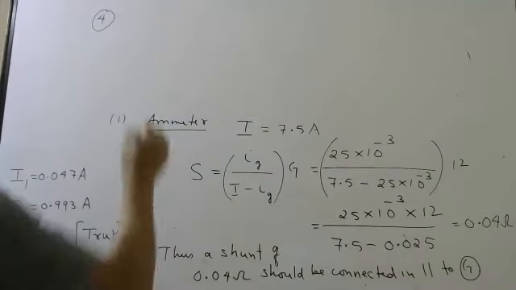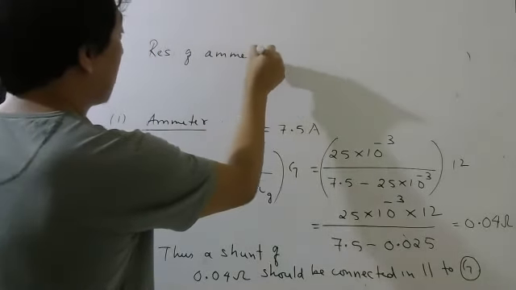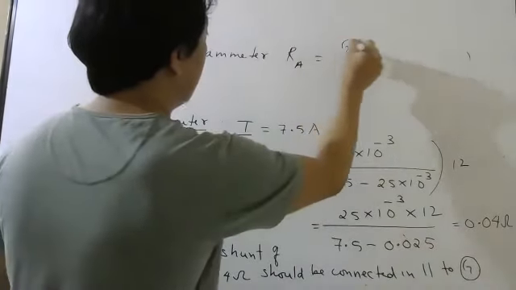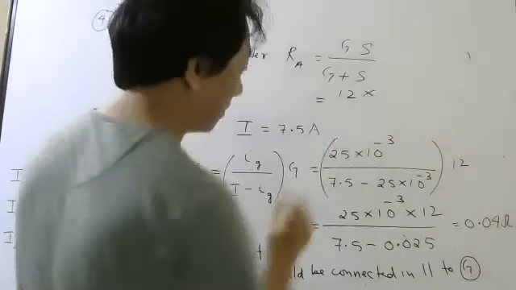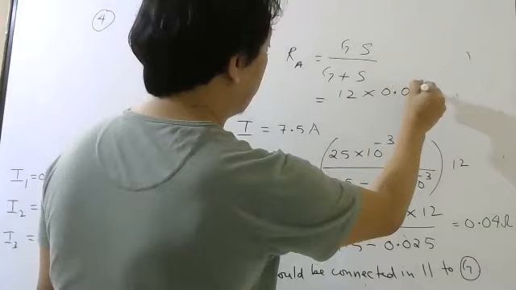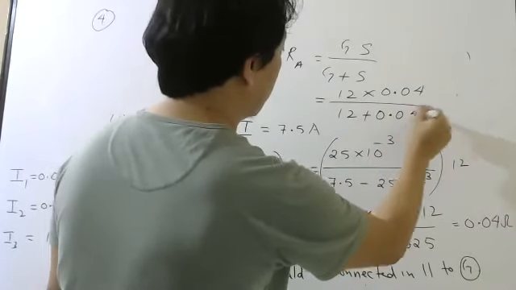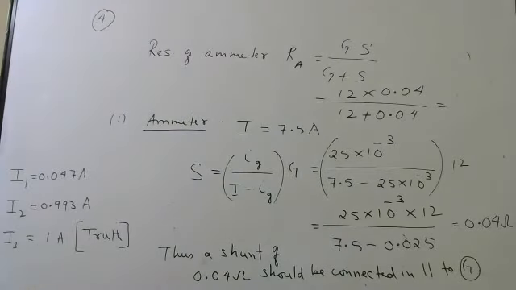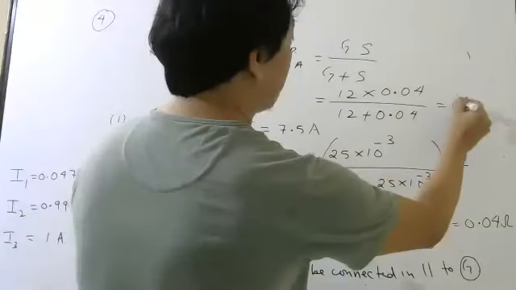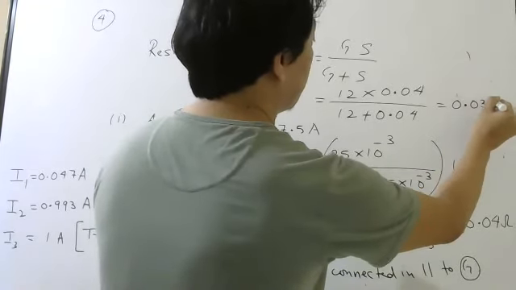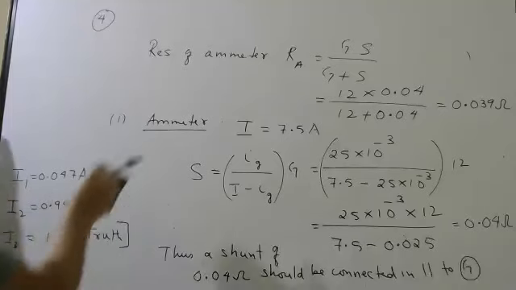Resistance of ammeter, RA, is G into S divided by G plus S. G was 12, shunt we calculated 0.04, 12 plus 0.04. It will come 0.039. Quite a simple one.